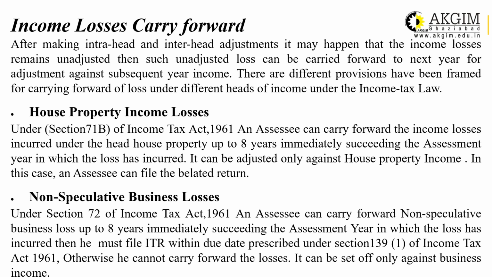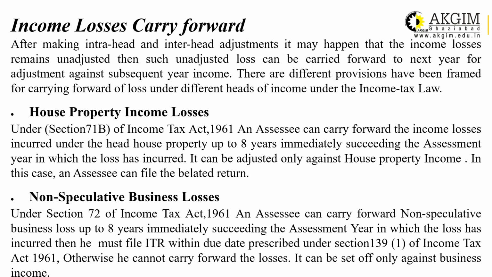First, I have taken here, is house property income. If there is a loss in the house property head, then an SSE can carry forward these losses up to 8 years, immediately succeeding the assessment year in which the loss has been incurred.